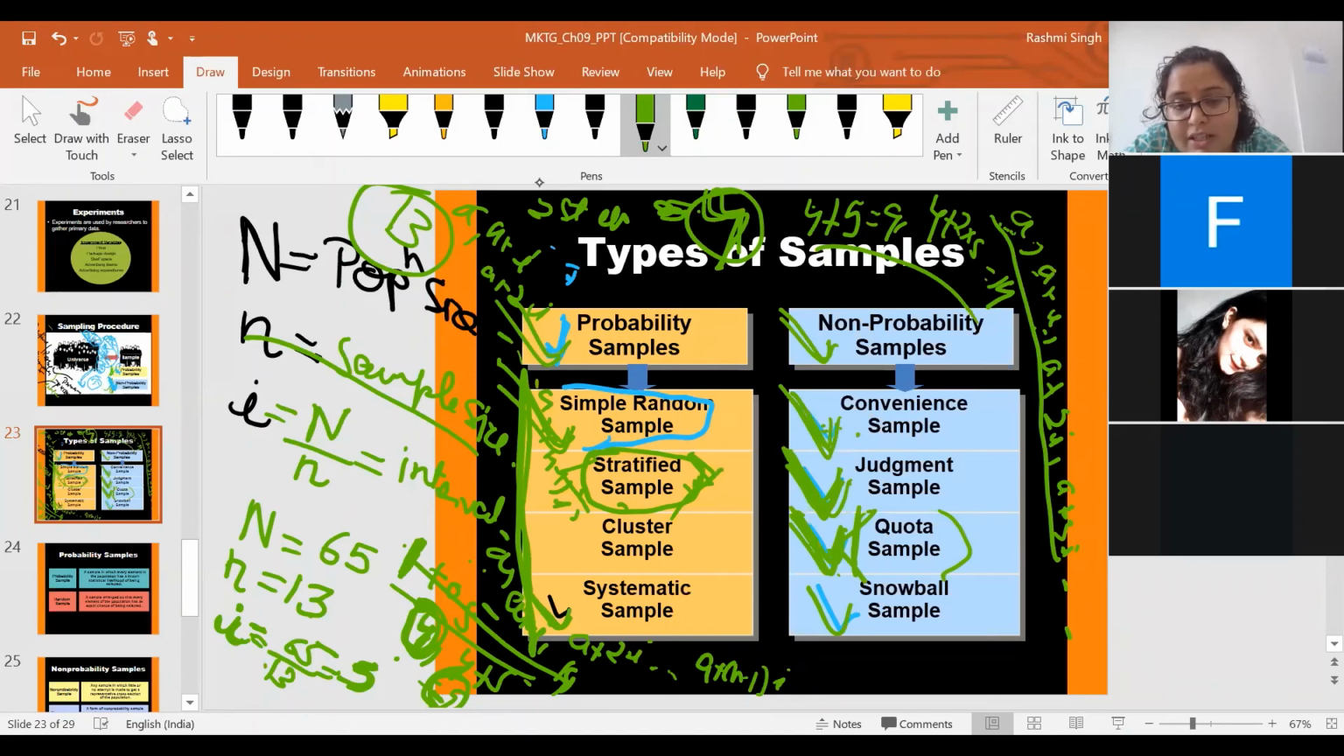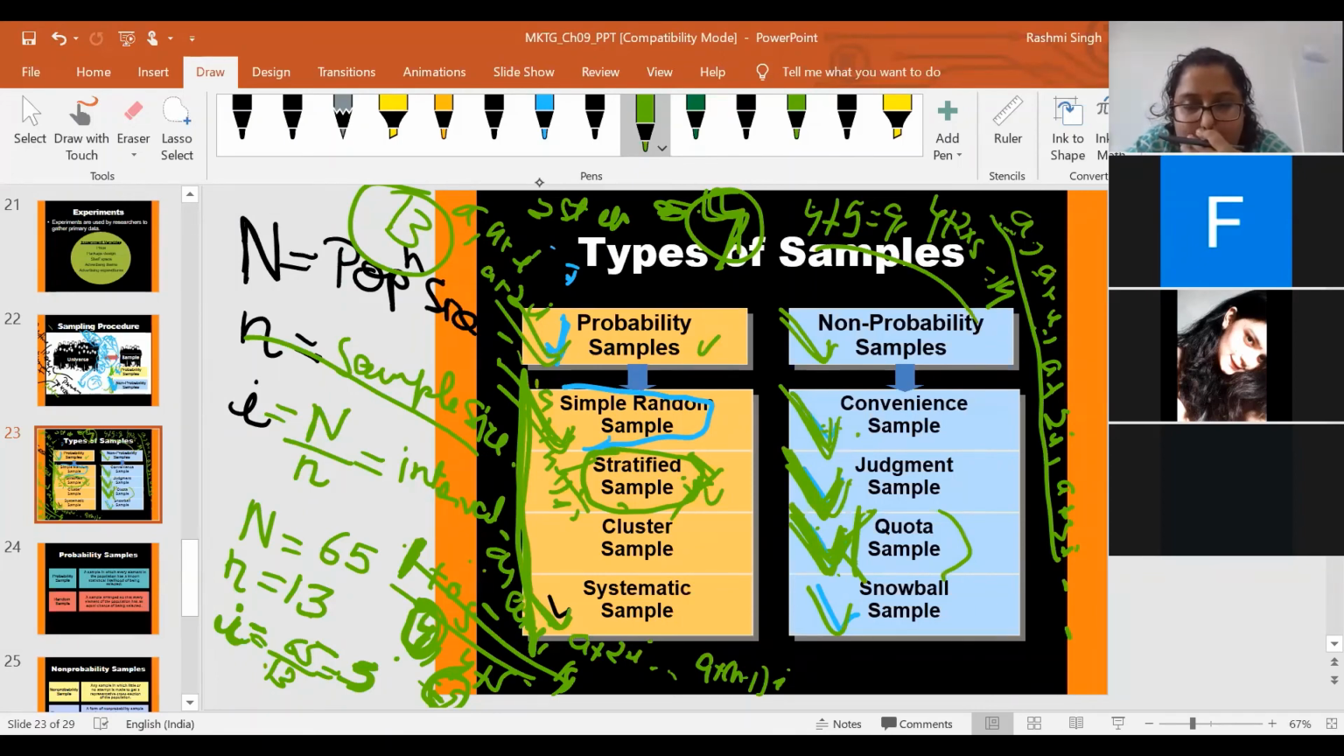Here you are not using any kind of researcher judgment or convenience, but quota sampling, both are almost similar. In both you are making groups, and from each group you are selecting students. But here you are using the probability techniques, and here you are not. That is the basic difference.